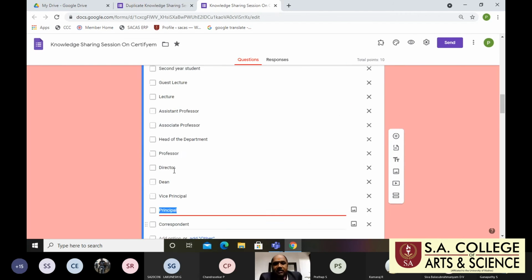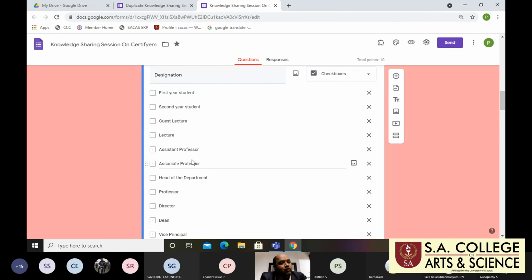So I have two positions, and definitely I'm using two options. While I'm eligible for these options, I use a checkbox only. Where a respondent can fill in a number of answers, we use the checkbox only. So this is the second option.